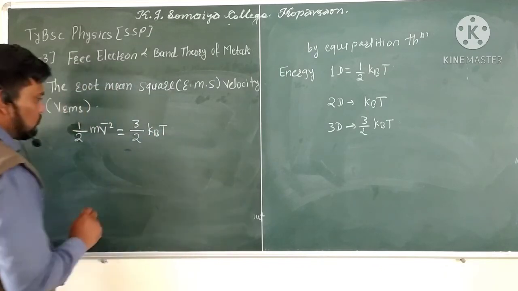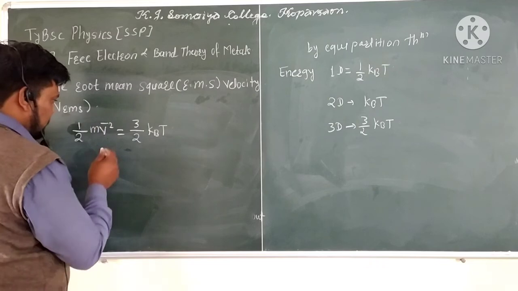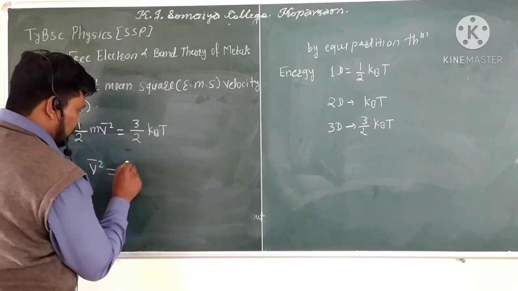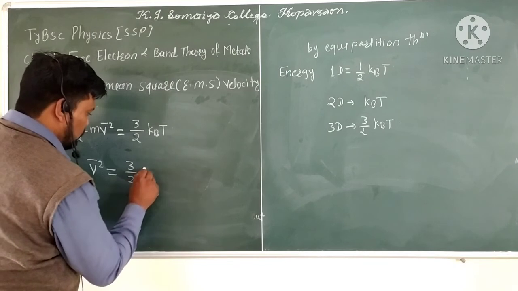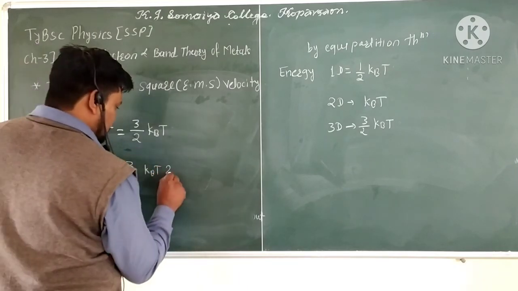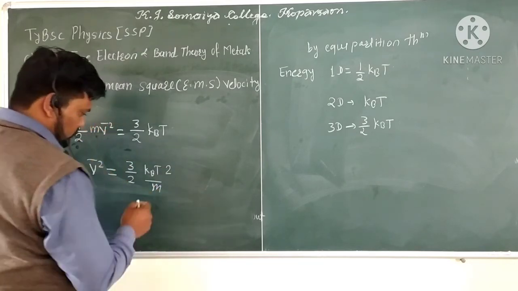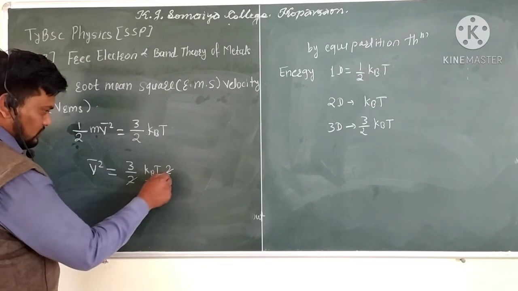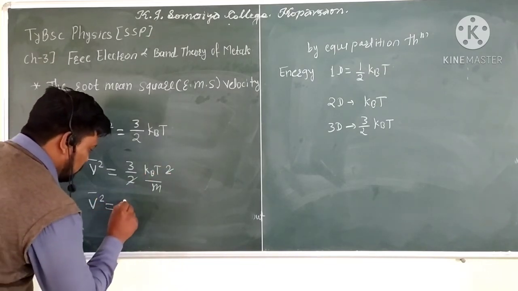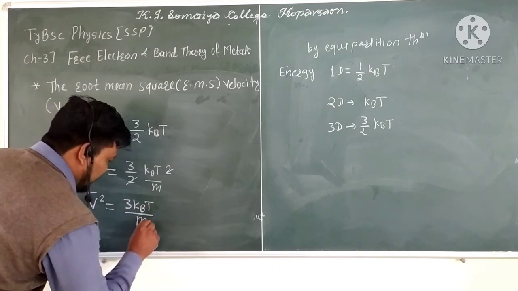We want to calculate this RMS velocity. So that relation gives v bar square equal to 3 by 2 kBT, with this 2 going to the numerator and this m going to the denominator, so the 2 and this 2 get cancelled. That gives v bar square is equal to 3 kBT divided by m.